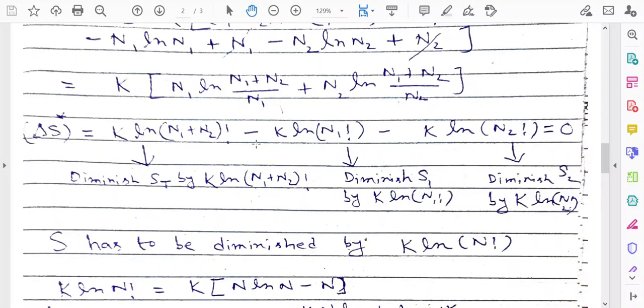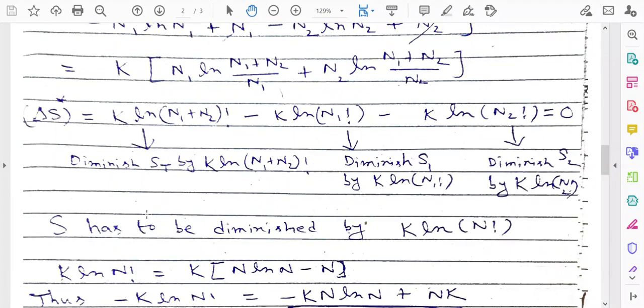The only thing is that if you consider the original expression of S, all these values, be it St, be it S1 or be it S2, are coming from the original expression of S. So in the original expression of S, you have to diminish the value by k ln n factorial in general, because you want to reduce all the three terms.